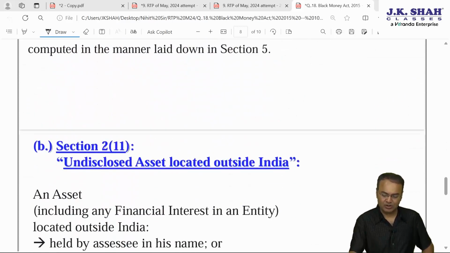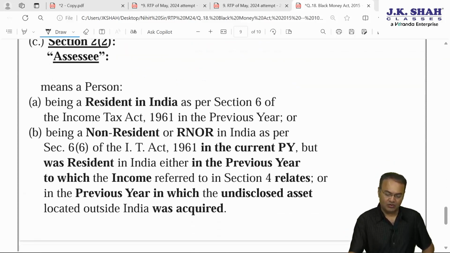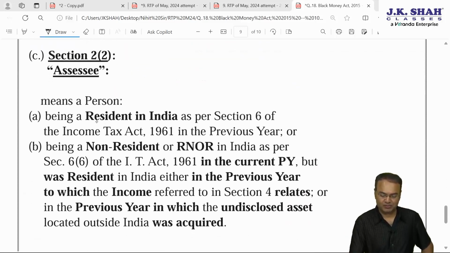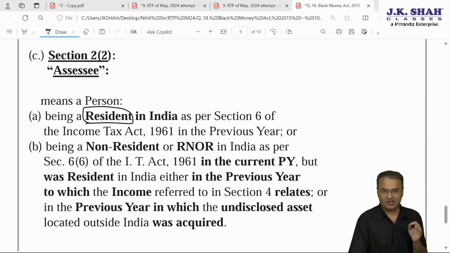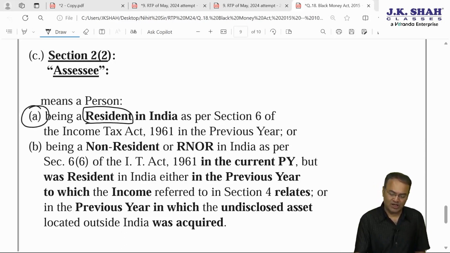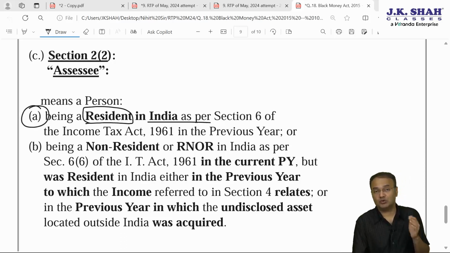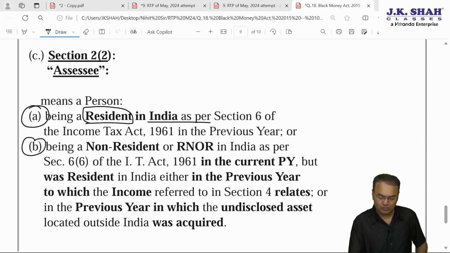However, it is applicable only to assessee. What do you mean by assessee? Assessee means a person who is resident in India. Anybody, individual, HUF, AOP, BOI company, but should be resident. Resident in which year? So either should be resident in the current year, the year in which notice has been issued by AO, or the year in which the undisclosed asset comes to the notice of AO. Or he should be resident in the current year, or he should be resident in that earlier year.